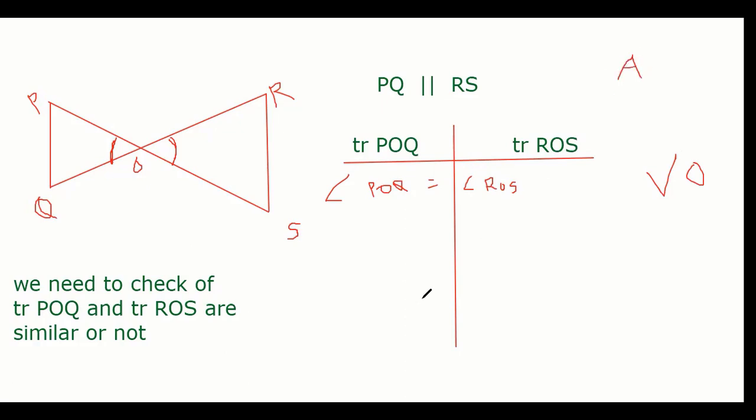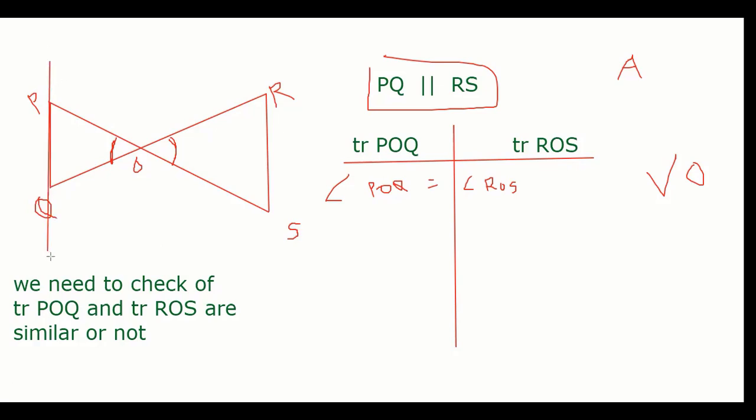One A is proved. Now, I said PQ is parallel to RS. Guys, think like that. Sir, angle POR is equal to angle QOS. Wait. What do you mean by POR is QOS? That is outside the triangle, isn't it? What do we have to prove? We have to prove these two triangles similar. We will see that later.